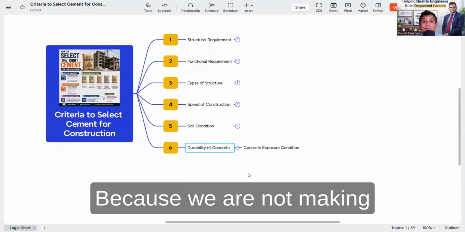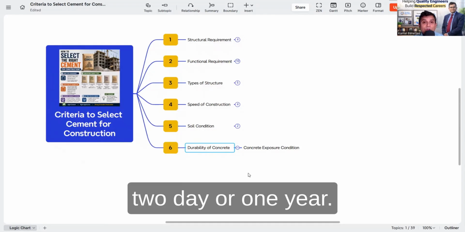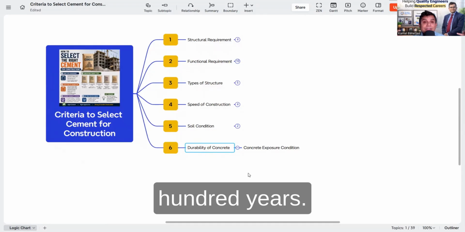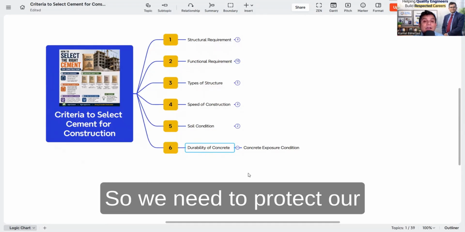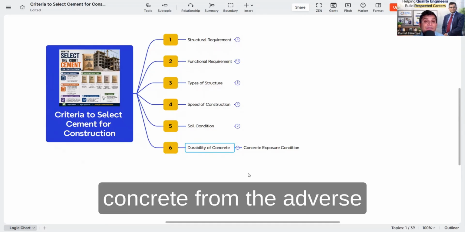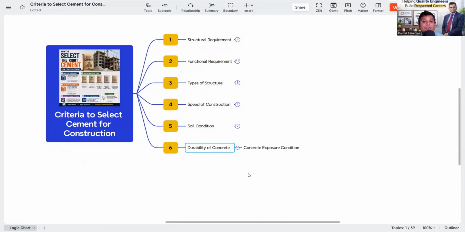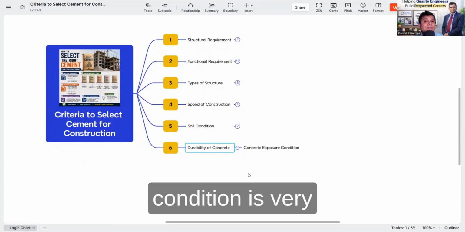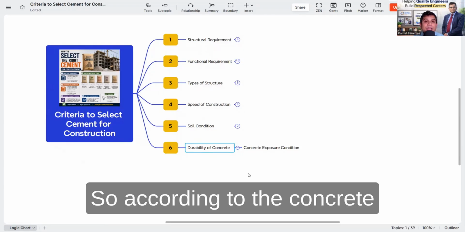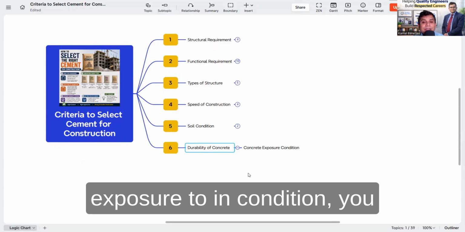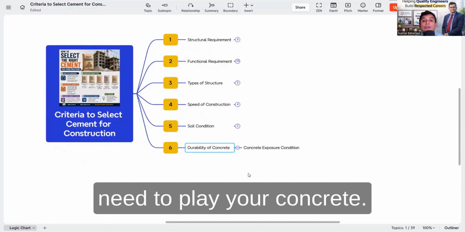Because we are not making concrete for 1 day, 2 days or 1 year. It is long lasting, 100 years. So we need to protect our concrete from the adverse conditions of the environment. So the concrete exposure condition is very important, and according to it you need to plan your concrete.